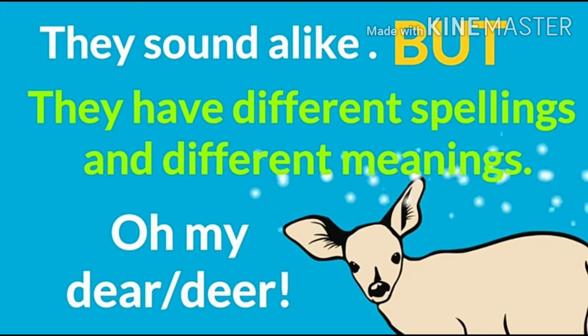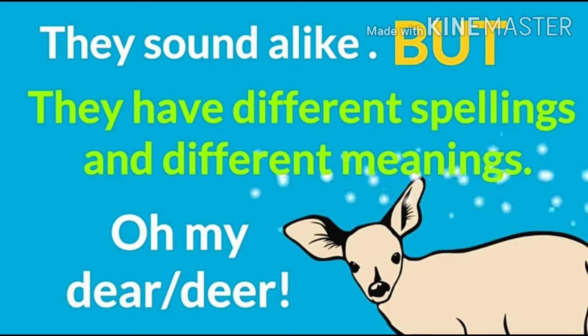So, the sound is the same, but the spellings and meanings are different. D-E-E-R is for an animal, and D-E-A-R is when we talk of someone who is very, very near and dear to us. So, now did you get what homophones are?